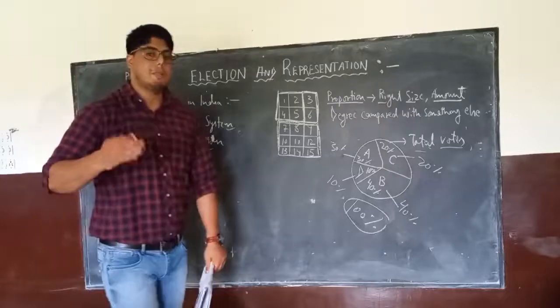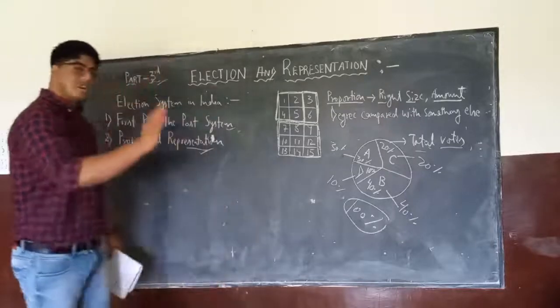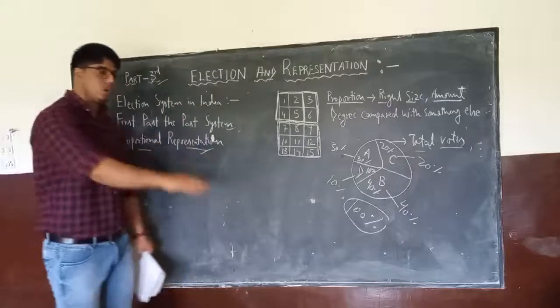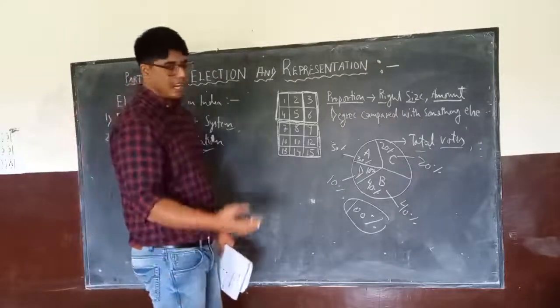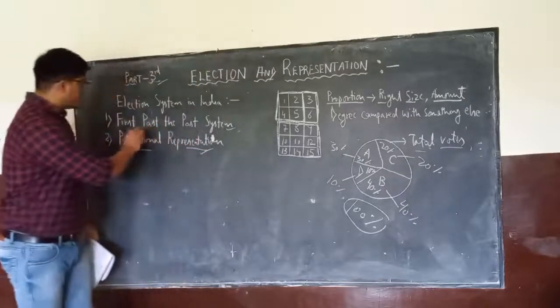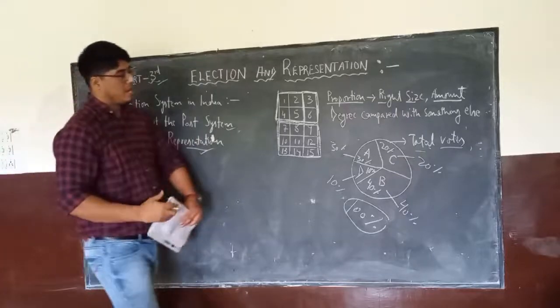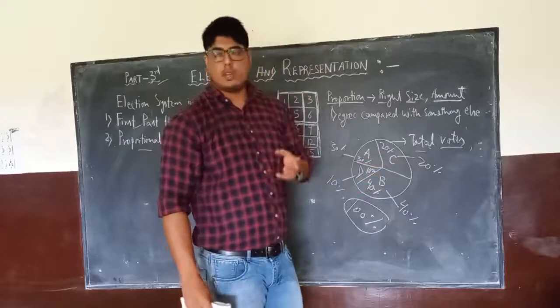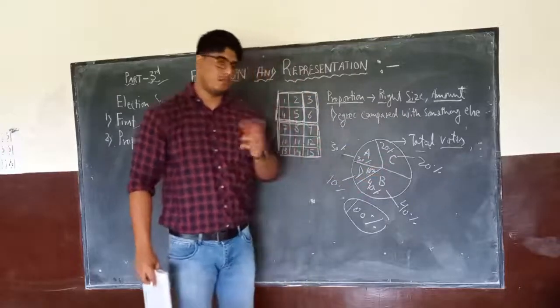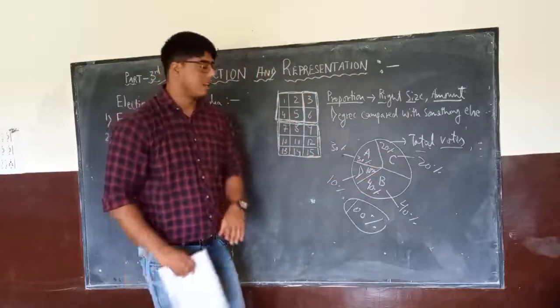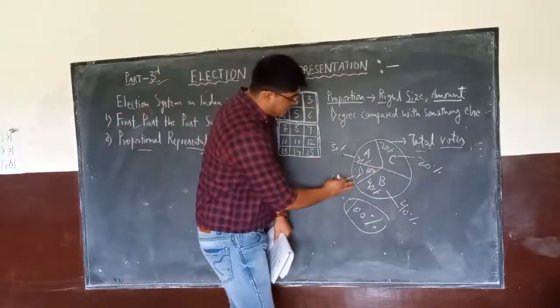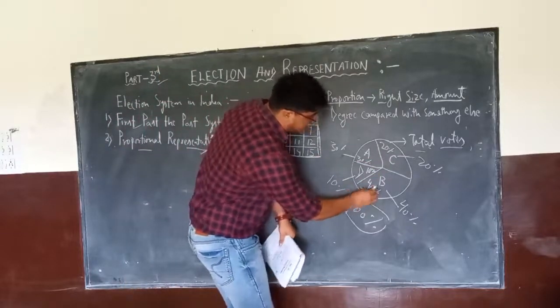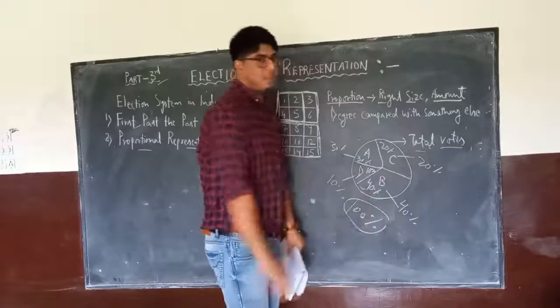But what we had studied in the last video, I also want to take a short revision here. If this would have been the first past the post system, which we use in our general elections of Lok Sabha or state assembly elections, in this case easily you can see party B is getting the maximum votes, that is 40% of the vote.